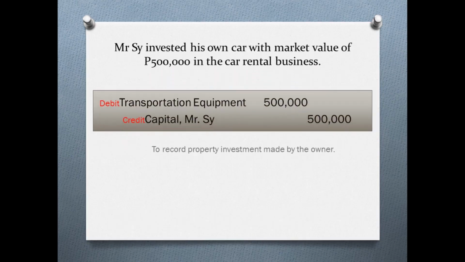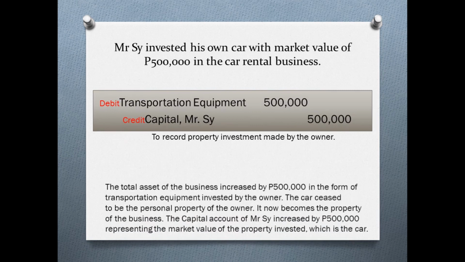Now, let us assume that Mr. C invested his own car with a market value of 500,000 pesos in the car rental business. The journal entry for that activity would be debit transportation equipment 500,000, credit the capital account of Mr. C for 500,000, and the explanation would be to record property investment made by the owner.